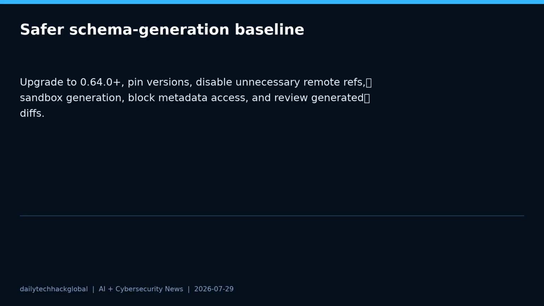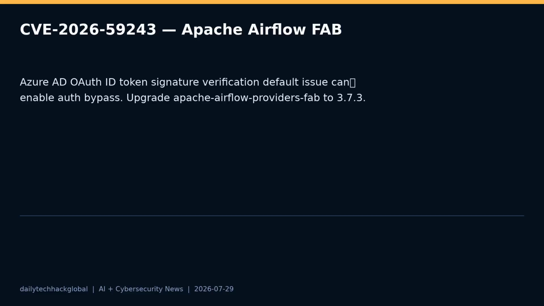Third, CVE-2026-55243 affects the apache-airflow-fab provider before 3.7.3. The advisory says the Azure AD OAuth login path defaulted verify_signature to false when decoding the ID token. An attacker able to present a forged or unsigned ID token to the OAuth callback could bypass authentication and log in as an arbitrary user, including a user with the admin role. The advised fix is to upgrade apache-airflow-providers-fab to 3.7.3, where verify_signature defaults to true.